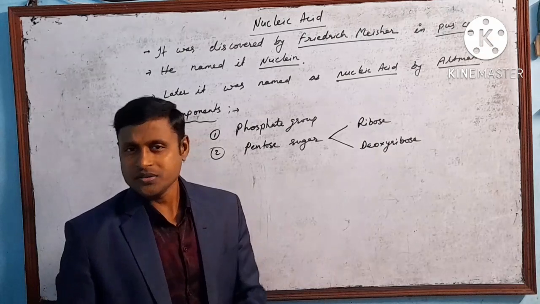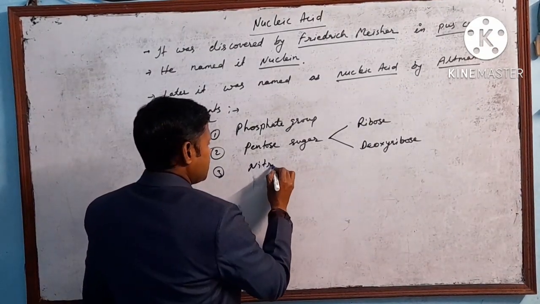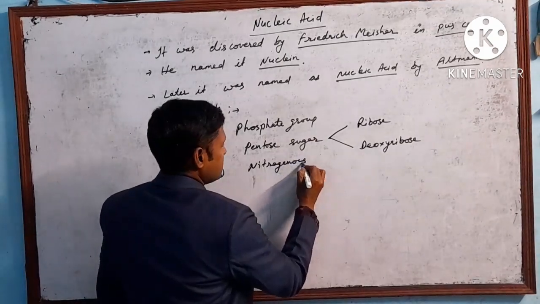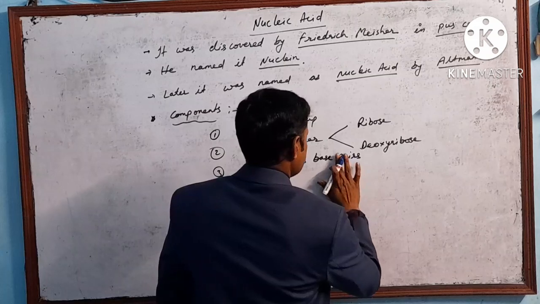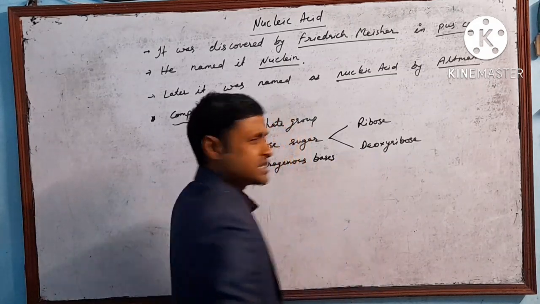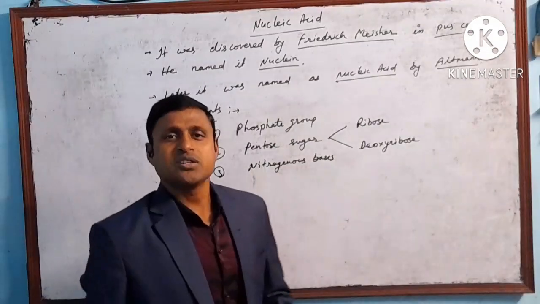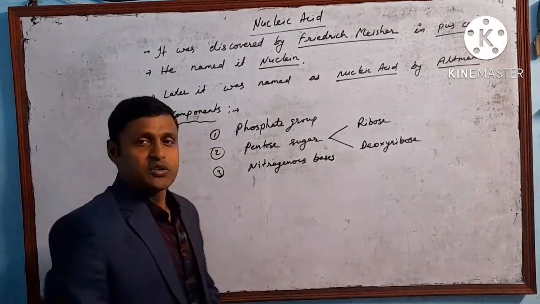Now let's go for the third one, the nitrogenous bases. They have basic features, basic property. So this is the nitrogenous bases.